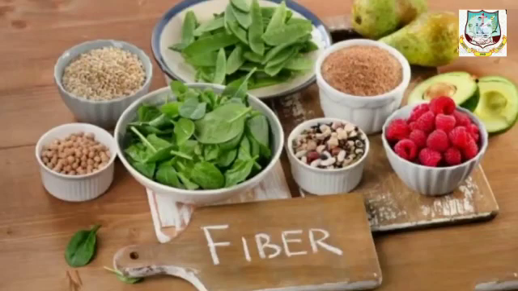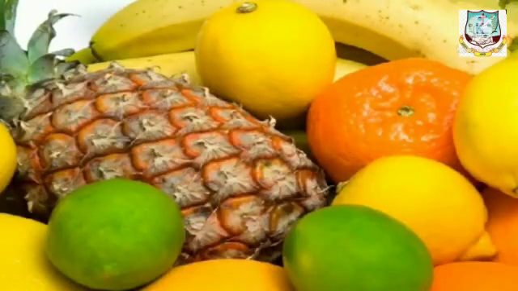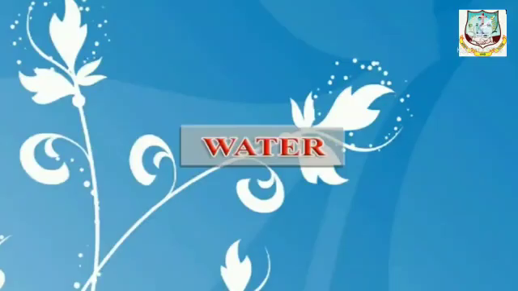This roughage does not provide any nutrient to our body, but it helps our body to get rid of undigested food. That is, it helps to remove waste materials from our body. Okay. So, roughage is therefore a very important part of our food.